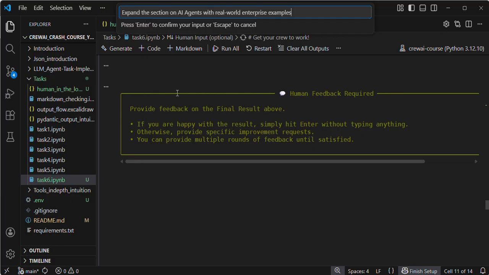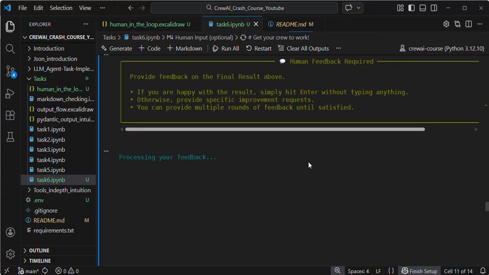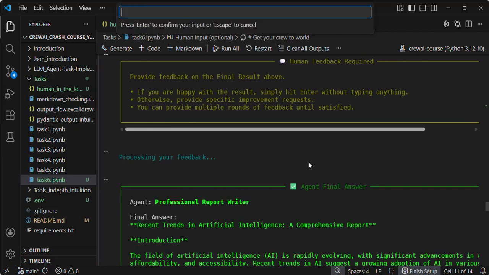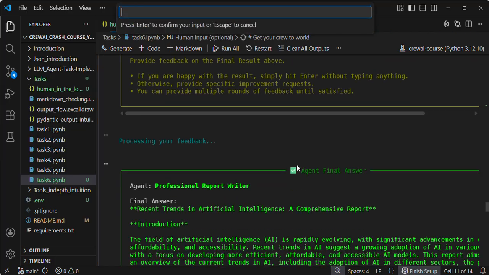Now I am adding: expand the section on AI agent. I add this and hit enter, because I am not satisfied with the agent response, so I am adding feedback to the agent. When I hit enter, you see, processing your feedback. Again it will invoke the tool call, and finally it will give the response. That's it, guys.